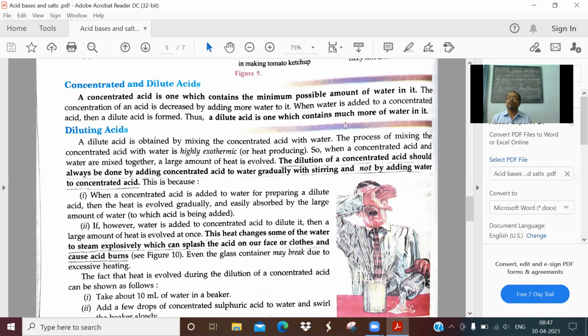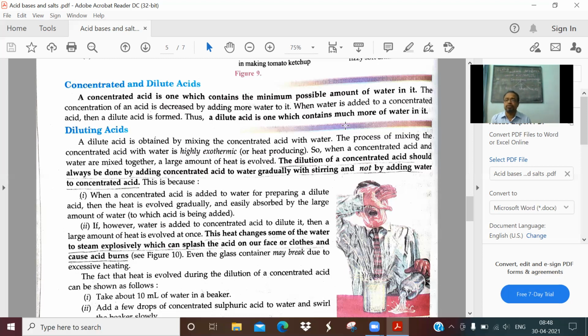If you add water into concentrated acid, the dissolution is very fast and a lot of heat is given out. This heat can boil the water and it can spill over the face of the person. It can cause accidents. So never add water into concentrated acid.